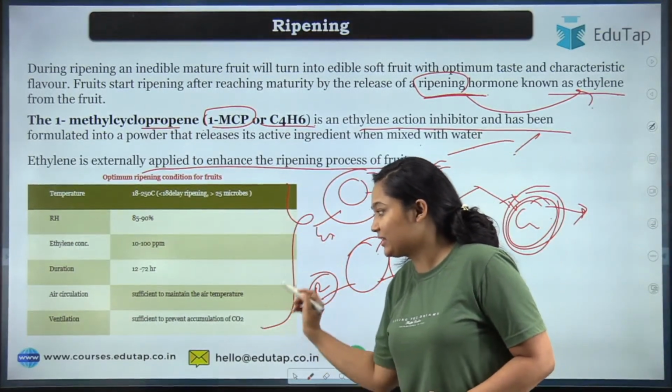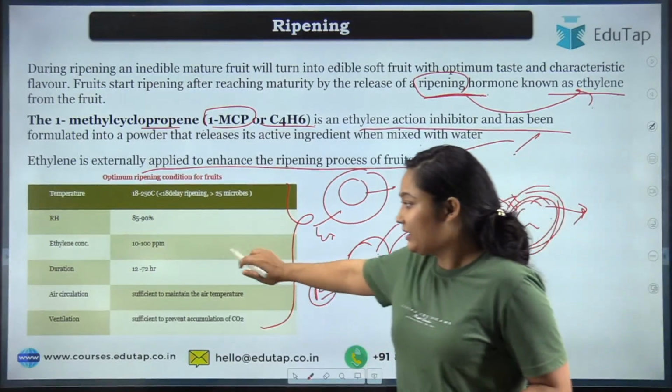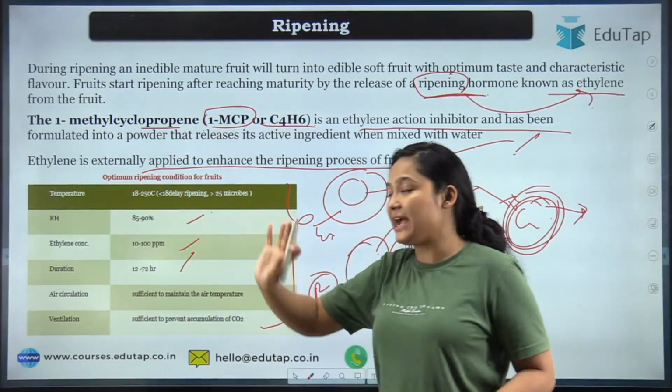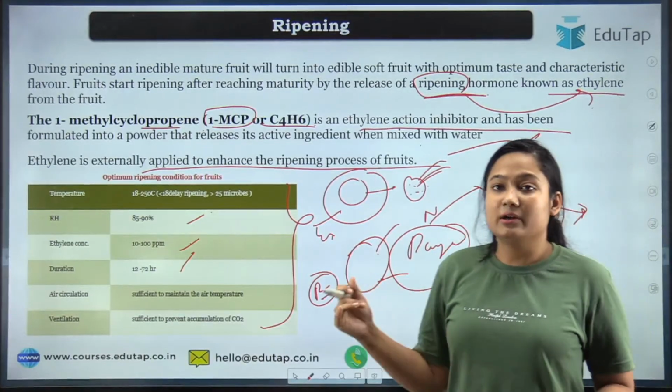So you can see the optimum ripening conditions are given here. You can check how much duration should be there; the concentration and relative humidity conditions are given.